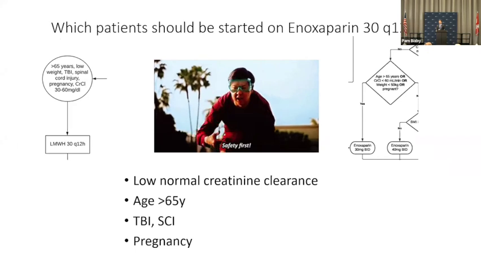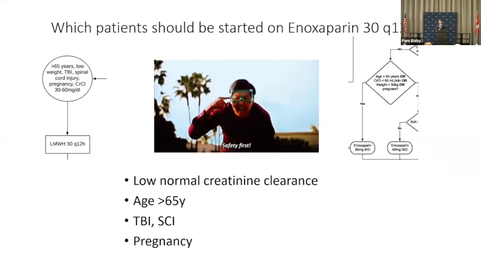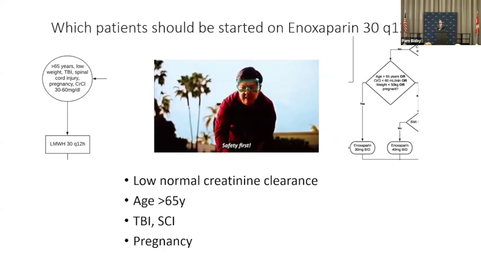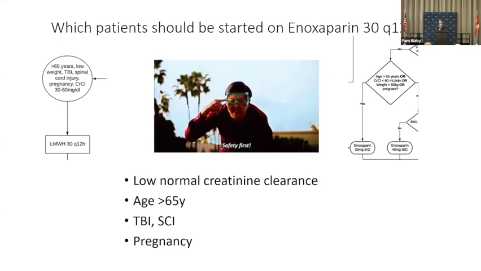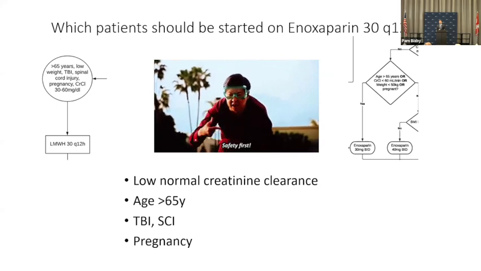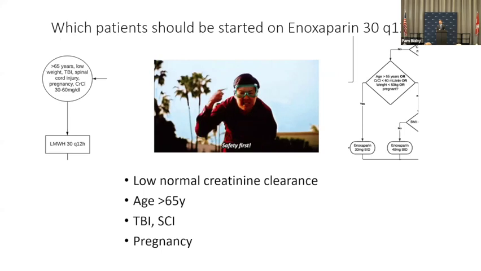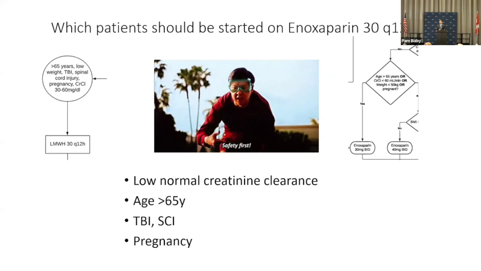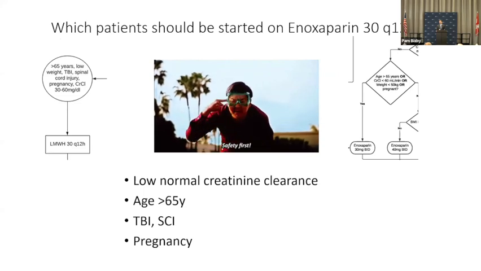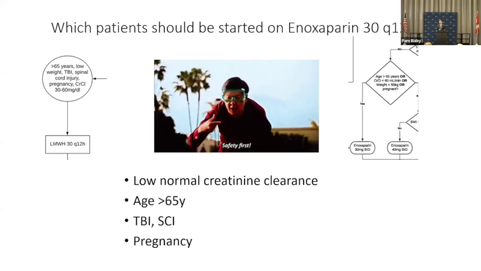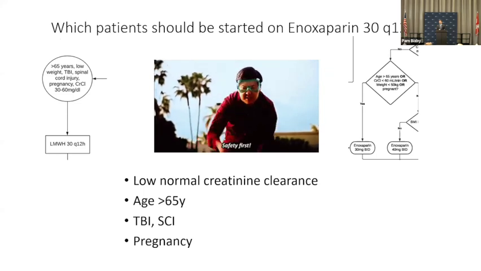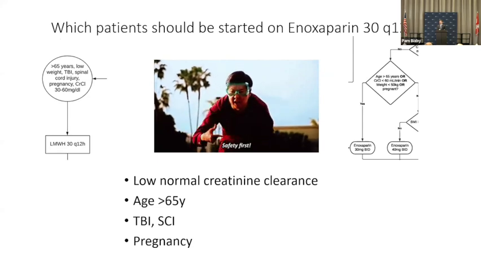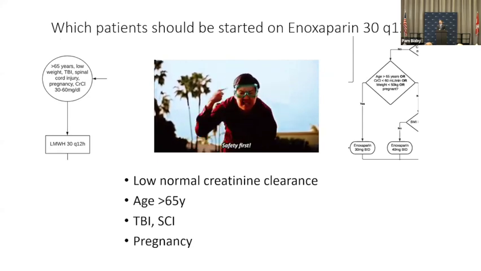We're seeing that for patients with a low weight, they certainly require higher doses. We saw at Western Trauma that patients 65 and older might require higher doses. TBI and spinal cord injury at our hospital, we've shown the median dose for both of these is actually 40. So if you start them on 40, you're going to get to that goal threshold. I know that the guidelines use the obstetrics guidelines as a reference to how to dose in pregnancy, and those are 30 Q12, but I'm starting to see in the gyn-onc guidelines this 40 Q12 plus anti-10A levels. So different societies are getting on board with the higher dosing. Next slide.